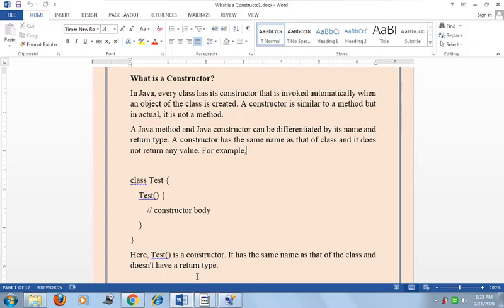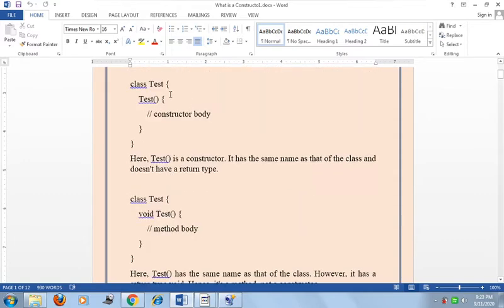So let us see a demonstration of this sentence. For example, here I take a class Test. In the Test class, this is the constructor body and here Test is the constructor. It has the same name as that of the class. The class name is Test, and what is the constructor name? The constructor name is also Test. So it has the same name as that of the class and does not have a return type.